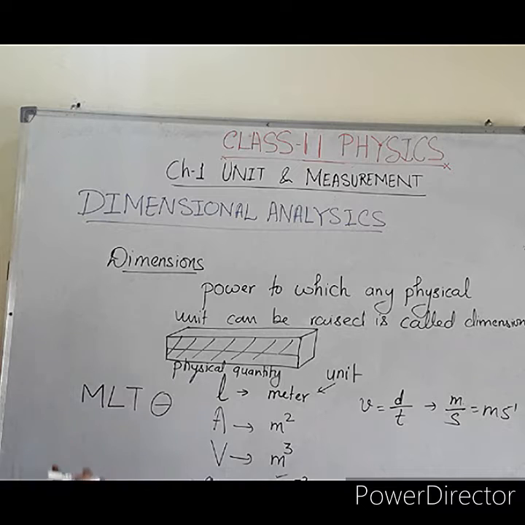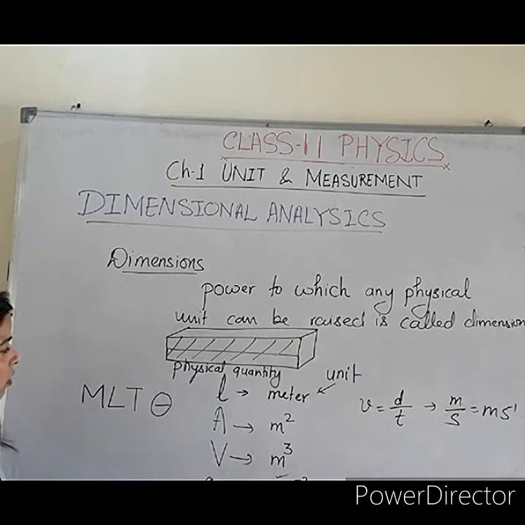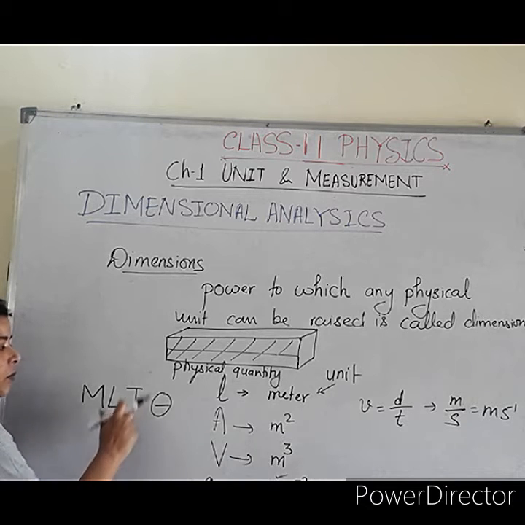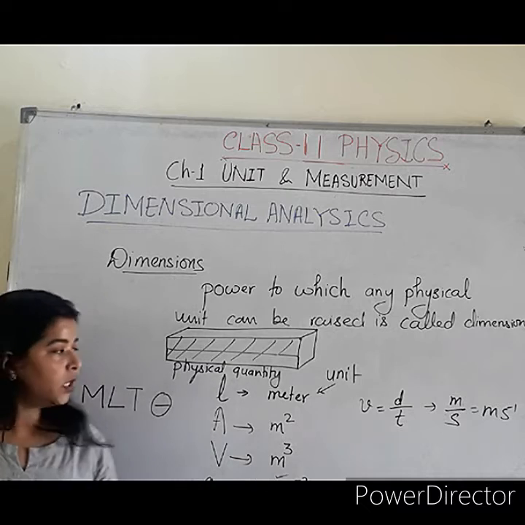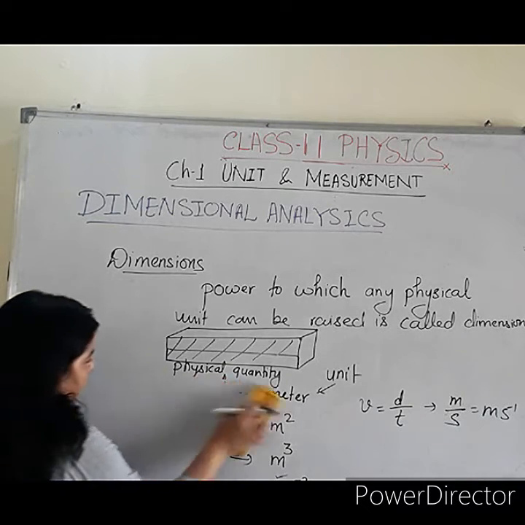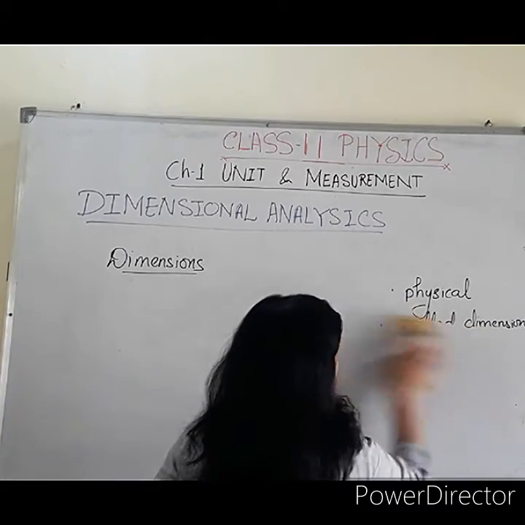So these are the terms that can be used in any dimensional value. Okay, and we can take the power of these symbols in place of the units meter, second, or meter square or second square. We are going to take the short notation as M for mass, L for length, T for time, and theta for temperature. So these are the terms we will use for applying the dimensional formula to any physical quantity.